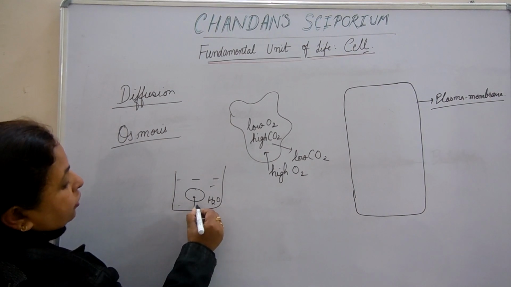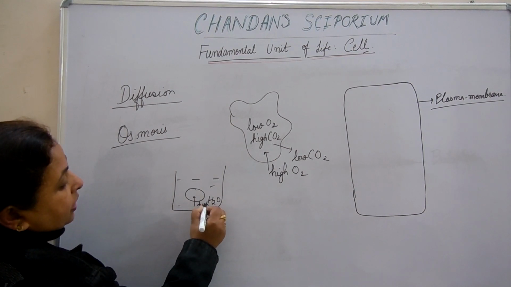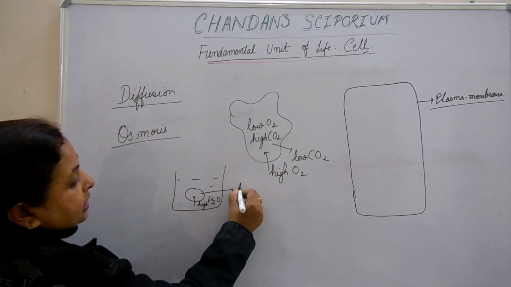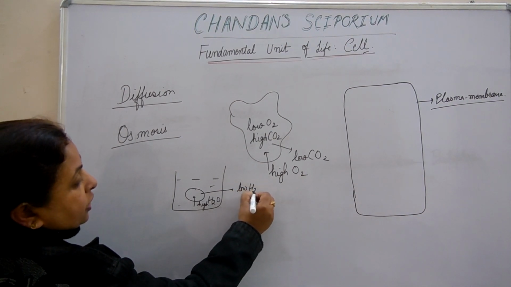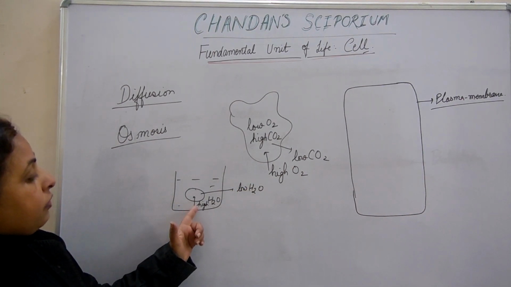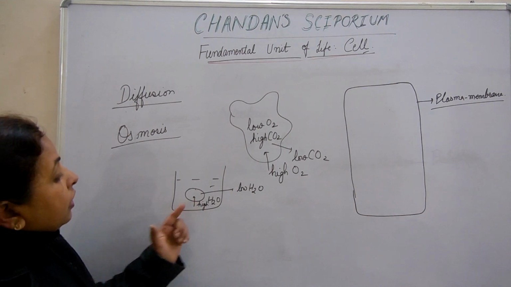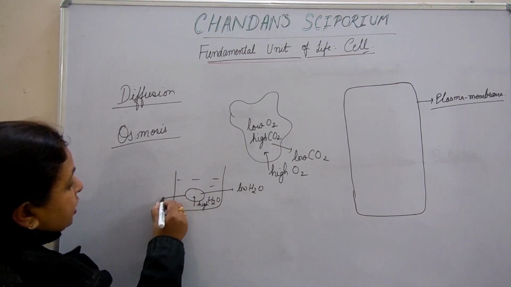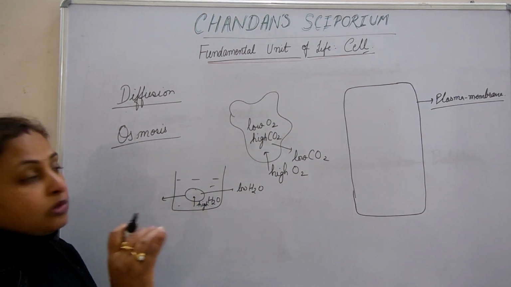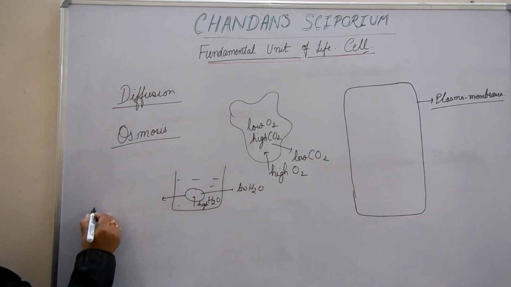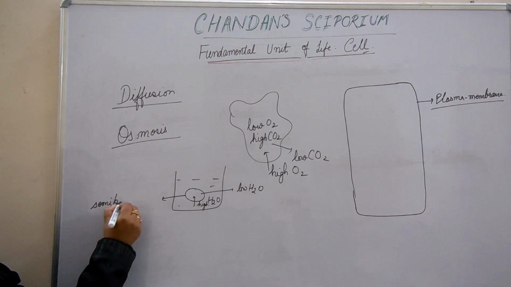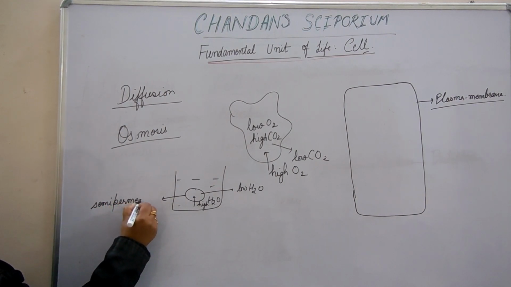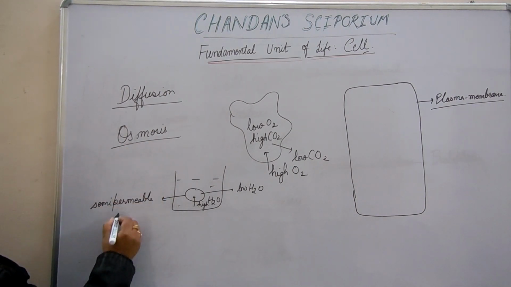If the concentration of water outside the cell is high and inside the water is at low concentration, then water will move in. The membrane which allows only water molecules to get in is called a semi-permeable membrane. So the definition of osmosis is very important.